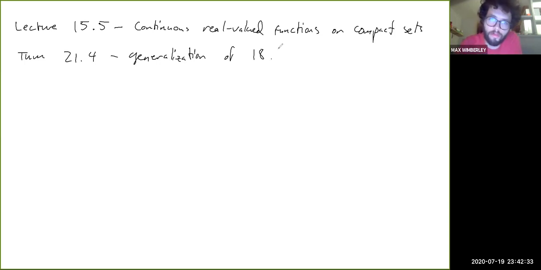So 18.1, 19.2, right? And so this corollary kind of makes that even more clear, right?